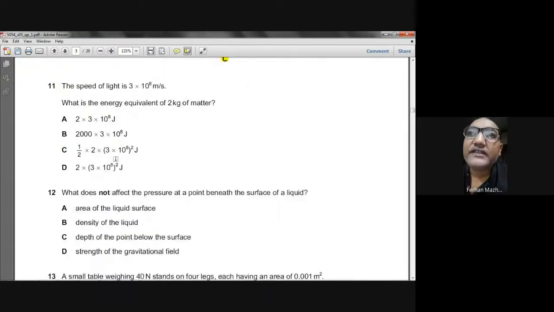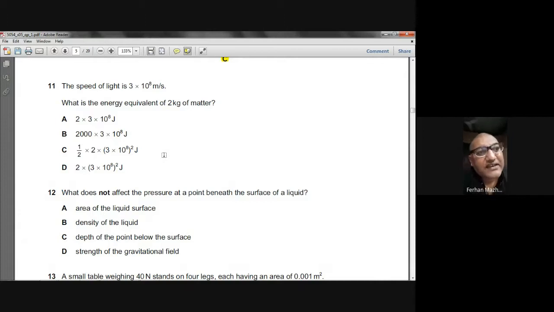Okay. The next one is coming up on your screen. The speed of light is 3 × 10^8 meters per second. What is the energy equivalent of 2 kg of matter? You see, this is Einstein's equation of energy. Mass can be converted into energy, and we can calculate the energy which will be produced. The formula is E equals mc squared.